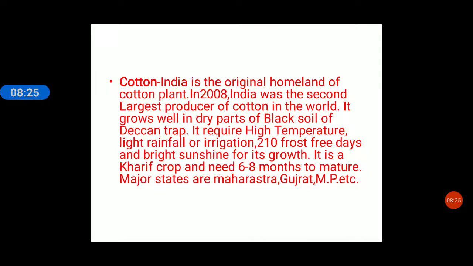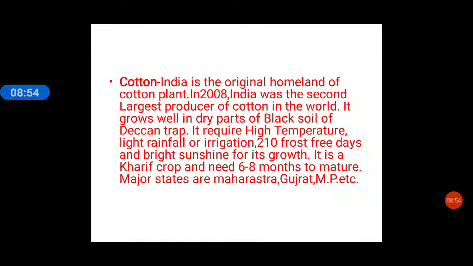Now, when we were doing the black soil, it says that cotton grows well in the dry parts of black soil of Deccan Trap. We have seen that the black soil is also called regur soil. It is also called black cotton soil. Why? Because it is ideal. It is very good for production of cotton.